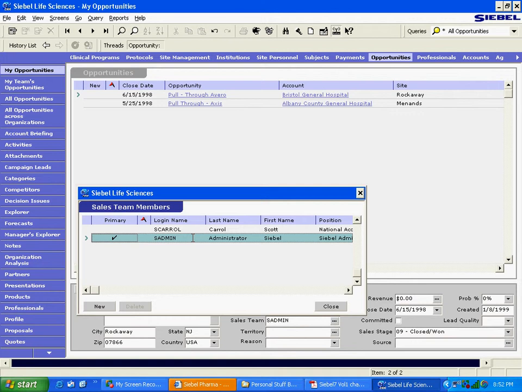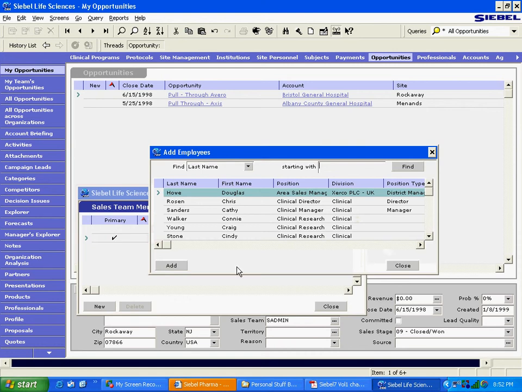So let's say he's the employee of a partner company. Where will you keep him? Contact table. But do you think now that particular person could work as a sales team member along with your employees, and be available in the pick applet here? Basically, that's the whole idea. If he's available in the pick applet here, we should be able to put him here.